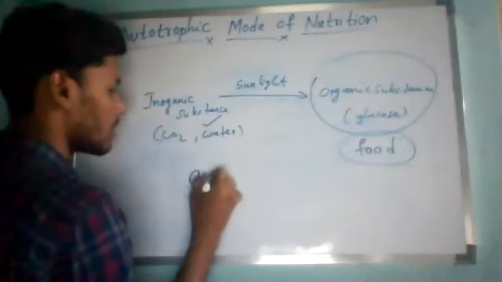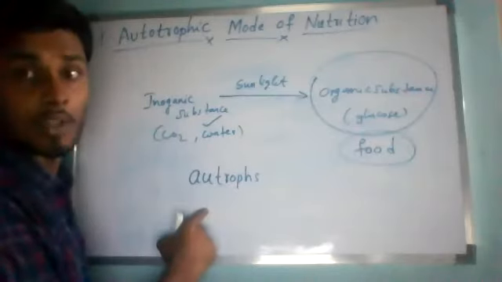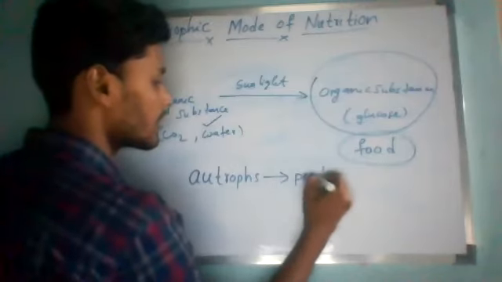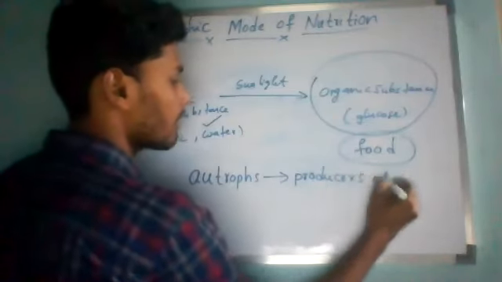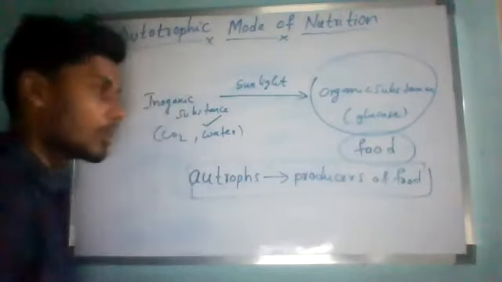This point you should note down. Autotrophs are known as producers of food. That is most important. Producers of food. So autotrophs are called producers of food.